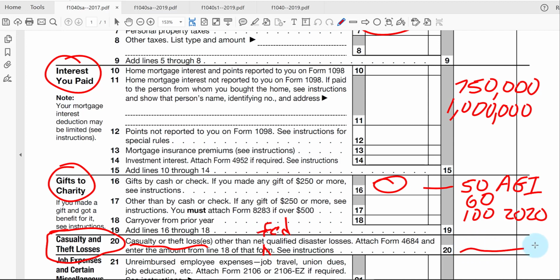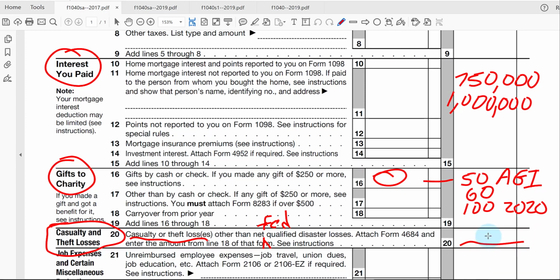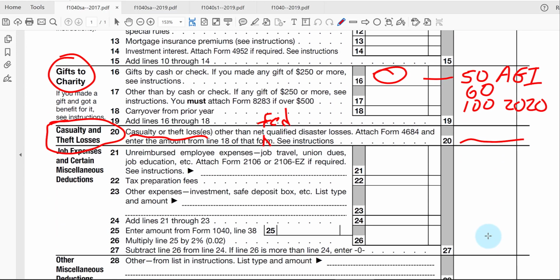here on Schedule A. The big change, and really not covered here in Chapter 6, is this job and miscellaneous deduction. This whole section is gone under the current 2019 rules. It used to be that employee business expenses, fees for tax preparation, and for investments could be deducted here. The big ones usually are union dues, maybe uniforms that you cannot wear outside of your job, maybe education. Again, all of these would be costs that are not reimbursed by the employer.